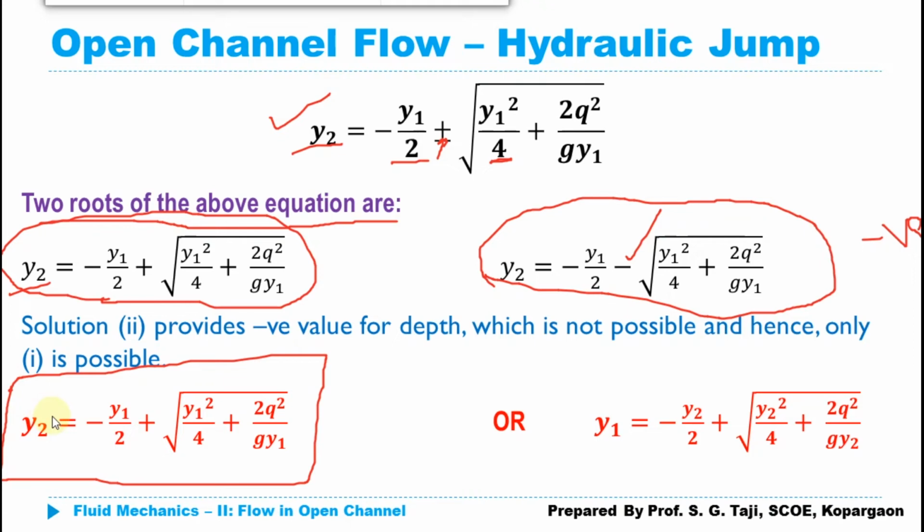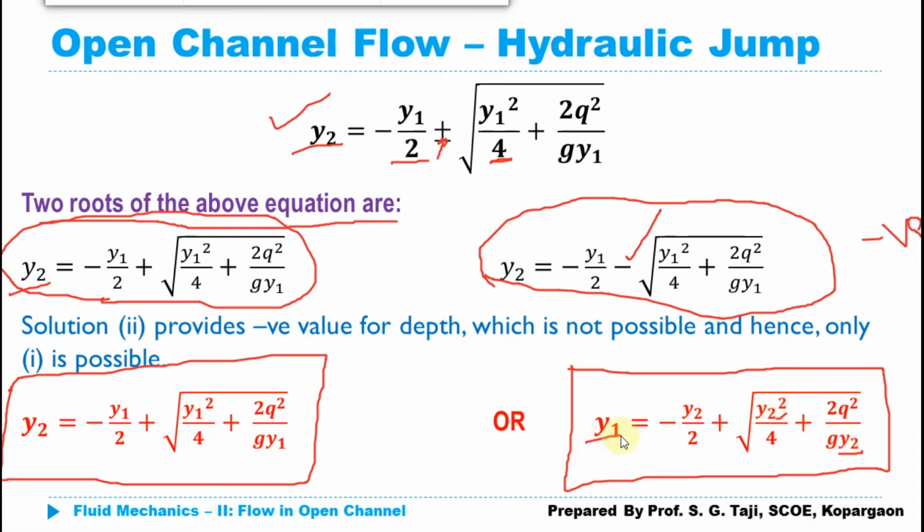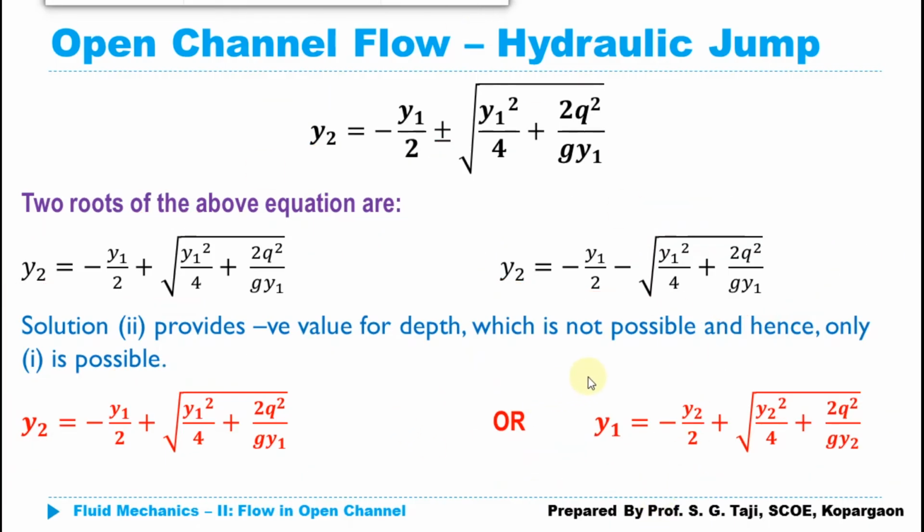Now similarly I can write this equation for y1. What we have done for y2, we can simply write the equation for y1 as well, which is given by y1 is equal to minus y2 divided by 2 plus under root of y2 square divided by 4 plus 2q square upon gy2. We are simply replacing y1 with y2 and y2 with y1. So this is our depth of flow after the jump, and this is our depth of flow before the hydraulic jump.